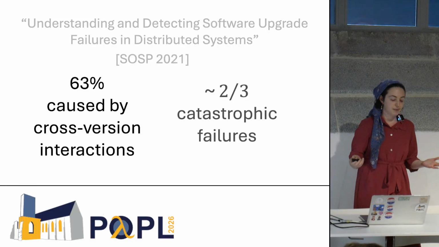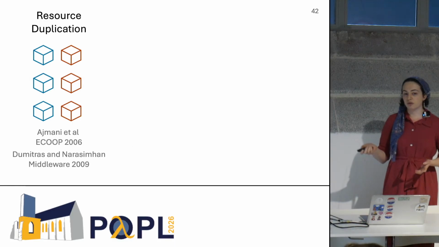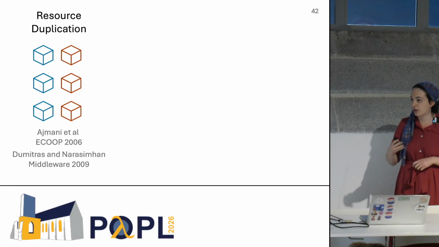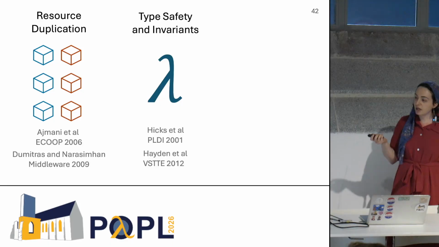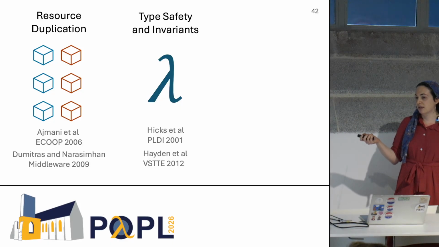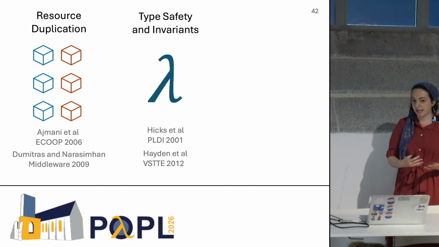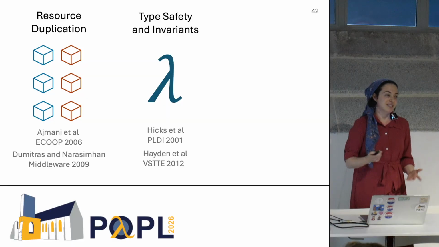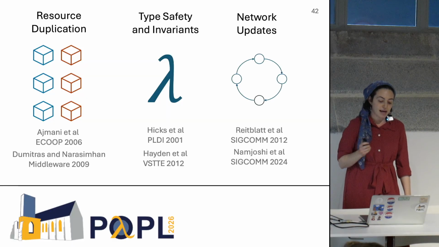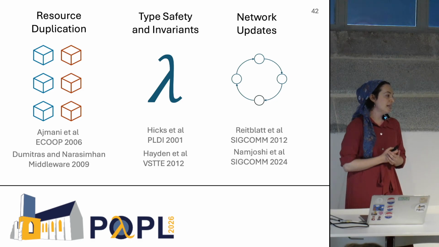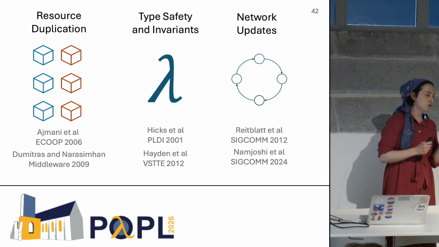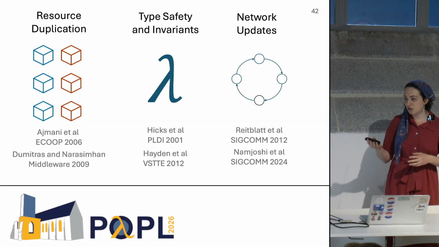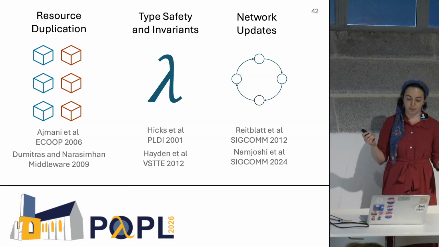What has been done about it? There's work on resource duplication, but that's just an expensive way of avoiding mixed mode. It's not addressing mixed mode. There's work on type safety and preserving invariants, but type safety does not protect you from mixed mode, and writing good invariants is hard and system-specific. And there's work on the setting of network updates, but it's too restricted to really address our problem because there's no data store, and the only updates you can do are changes to path configurations.